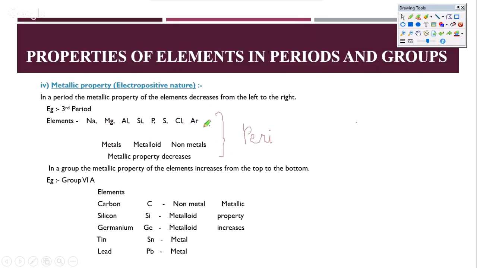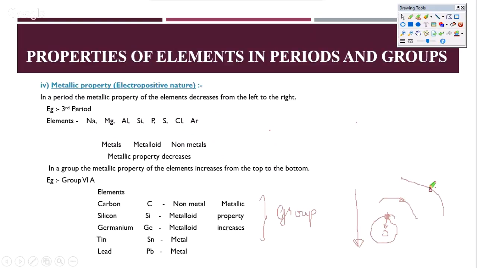Now let's look at the same trend in a group. Now in the group, the atomic size is increasing as you go down. So the electrons at the outermost shell are so far away from the nucleus that they cannot be very strongly attracted towards the nucleus. So as you go further away, the electrons cannot be strongly attracted. Now if they are not strongly attracted, anyone can come and take them off.